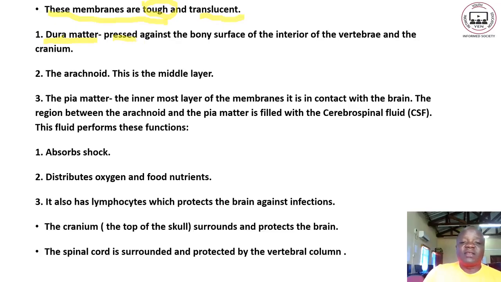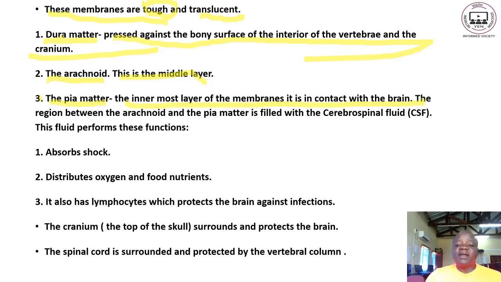Now, this one is placed against the interior surface of the vertebra and the cranium. Number two, we have what we call the arachnoid. This one is the middle layer of the brain. Then the third one is called the pia mater, the very third one. So this is the innermost layer of the membrane. It is in contact with the brain.